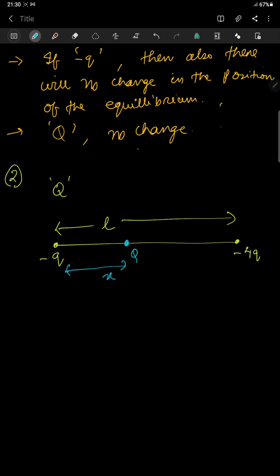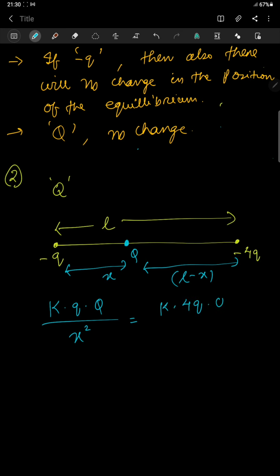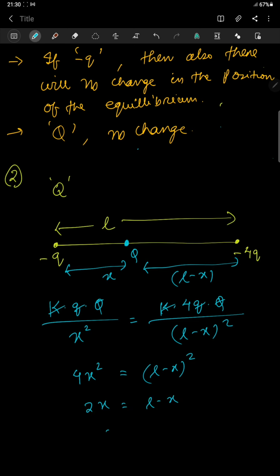So this distance will be L minus x. What I can equate is kqQ divided by x square must be equal to k into 4q into Q divided by (L minus x) whole square. So this gets cancelled out. What is left? 4x square is equal to (L minus x) whole square. So you have 2x is equal to L minus x. So x is equal to L by 3.